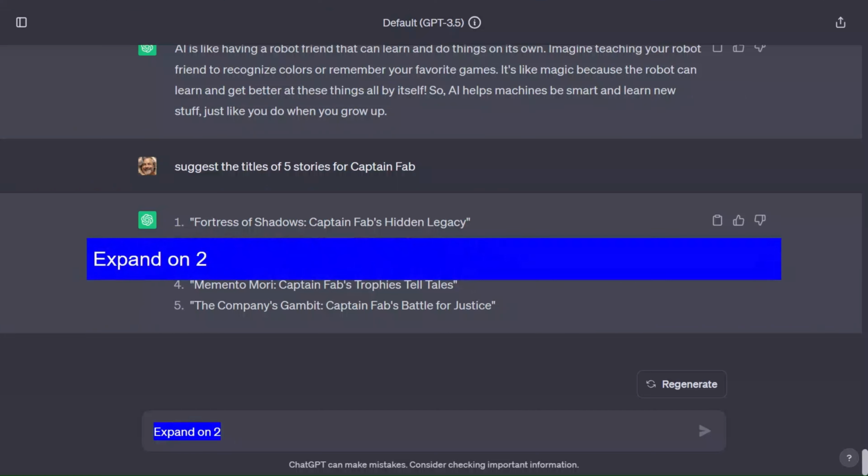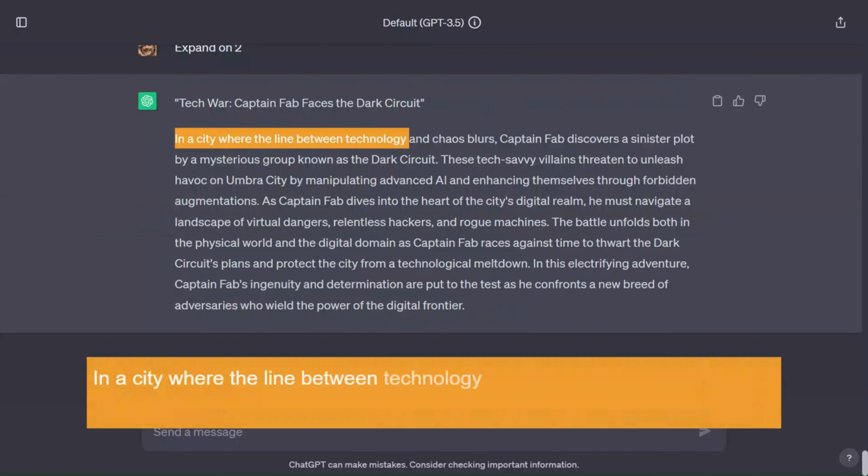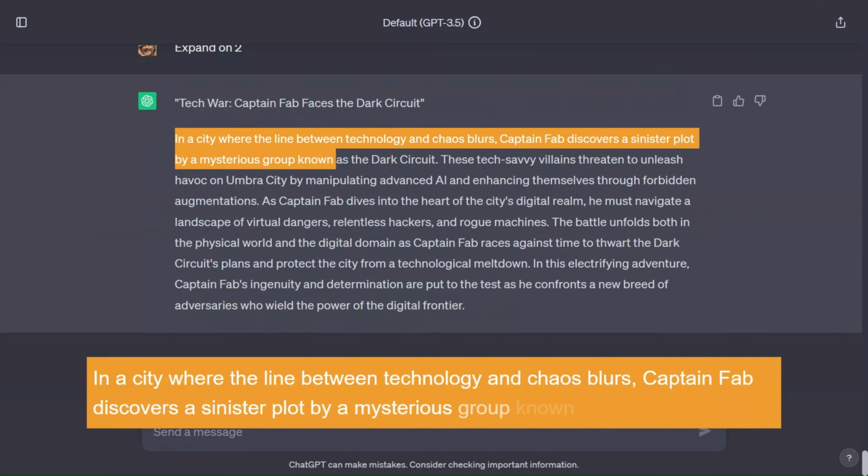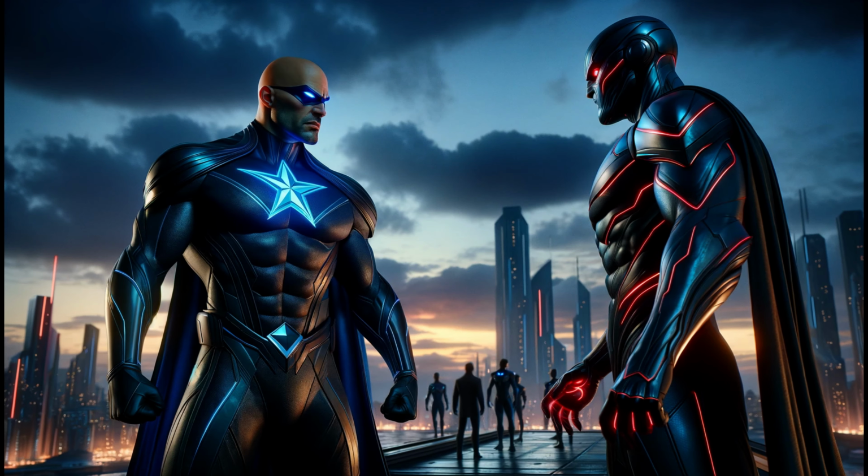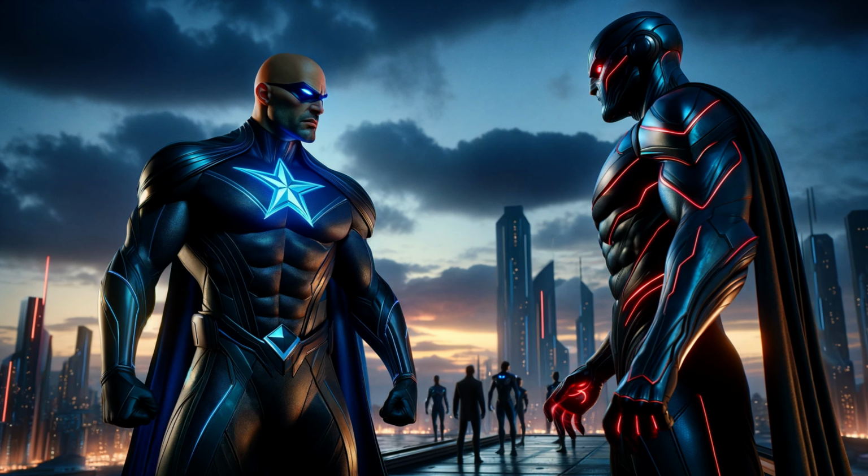Expand on 2. In a city where the line between technology and chaos blurs, Captain Fab discovers a sinister plot by a mysterious group known as the Dark Circuit. Wow, I'm really quite intrigued by the sound of the Dark Circuit. I may have to expand that and see where it leads.